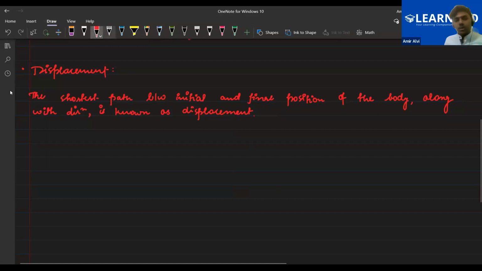So if we talk about the first point related to the displacement topic, displacement is a vector quantity. Vector means it has both magnitude as well as direction. Ayan, Farhan, and Nahid, is this clear? Yes, sir. Very good.